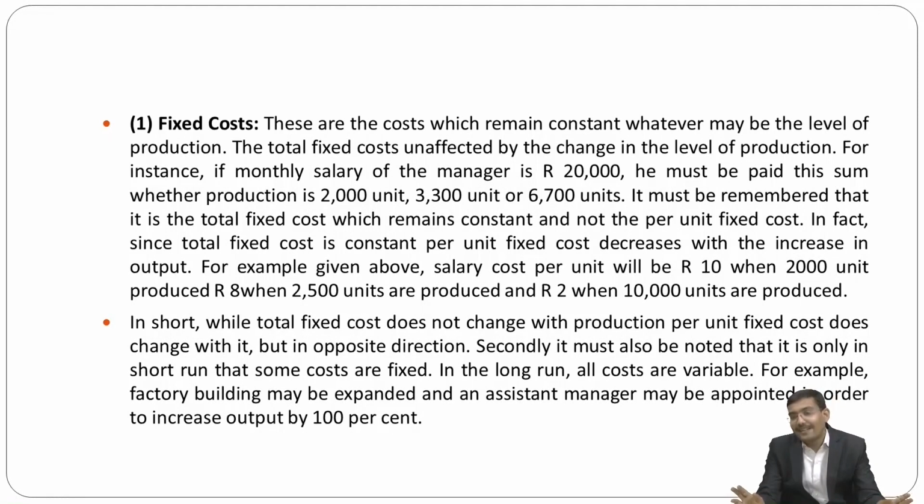So whatever the change in production, it does not affect your fixed cost. Fixed remains always fixed. In short, while the total fixed cost does not change with production, per unit fixed cost does change with it.